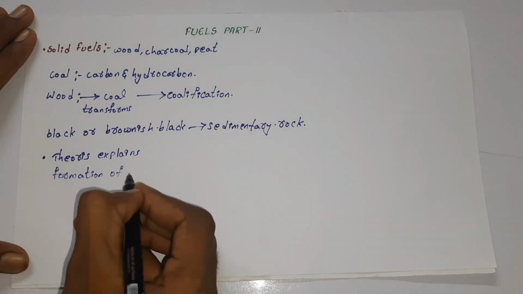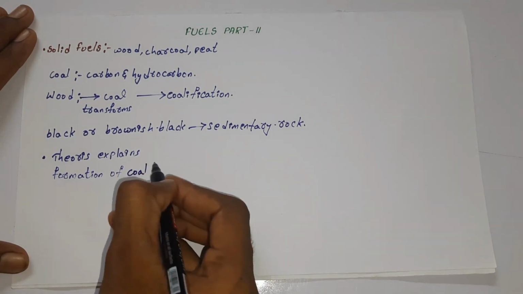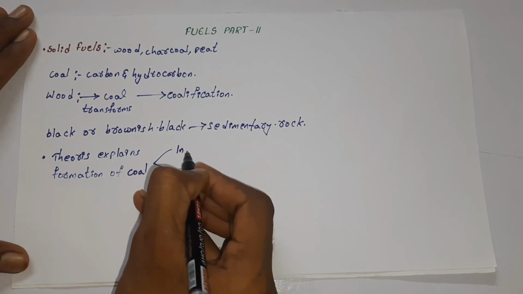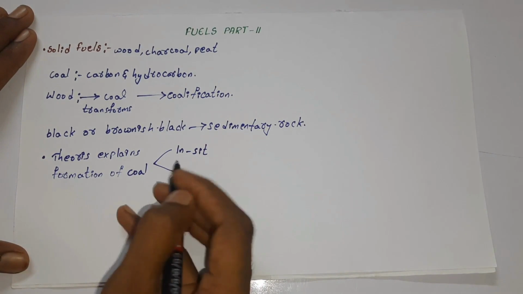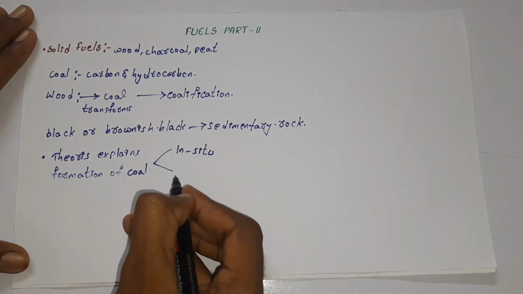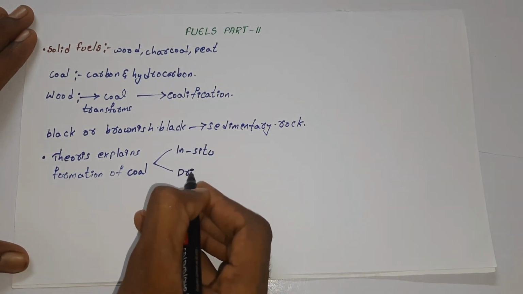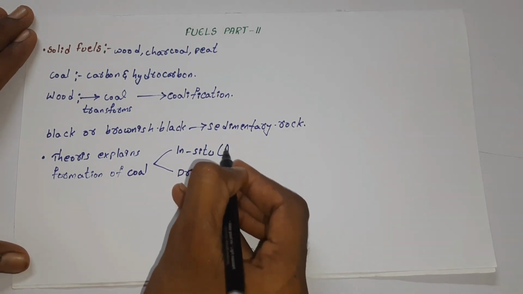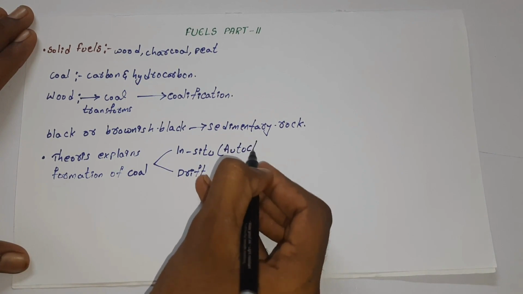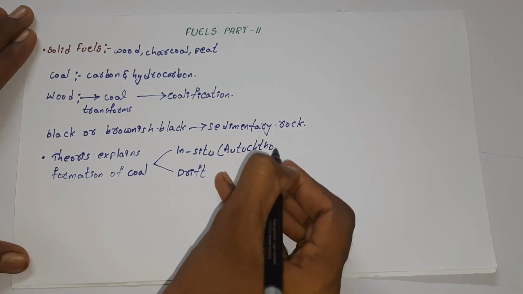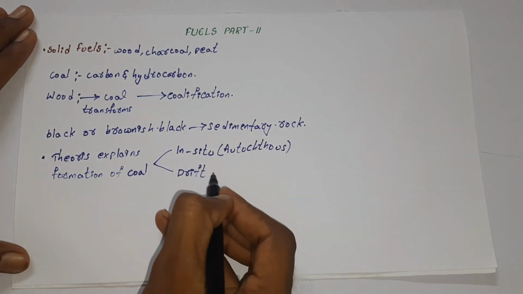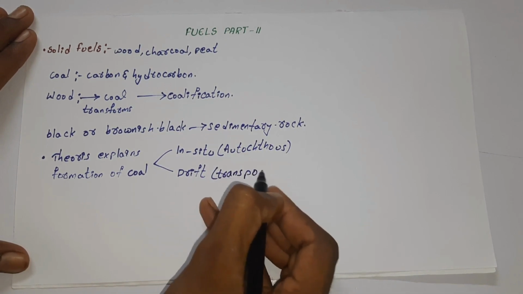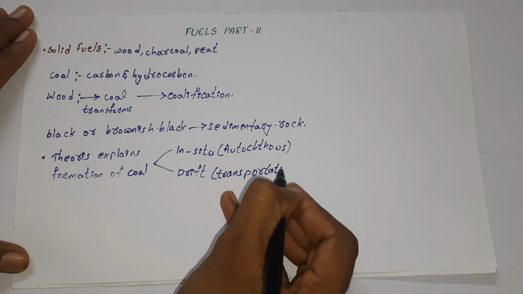There are basically two different types: the in-situ theory, also called autochthonous, and the drift theory, also called the transportation theory.